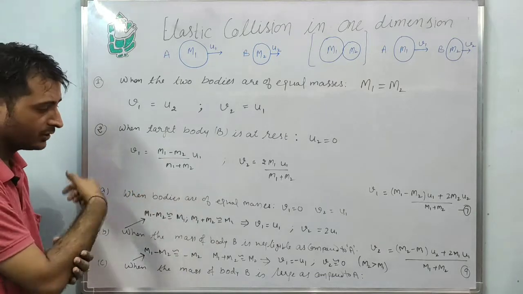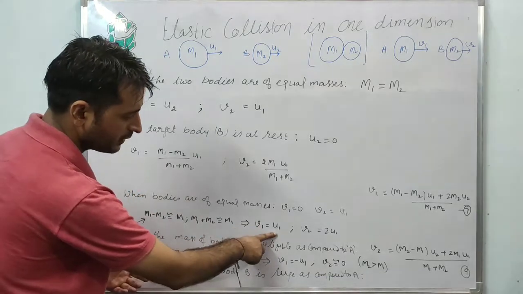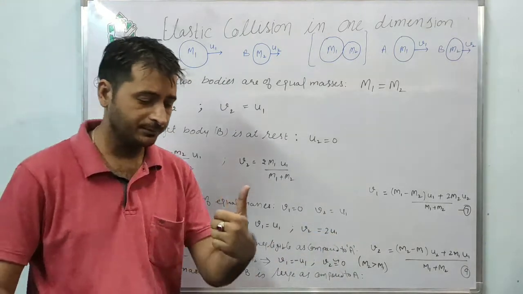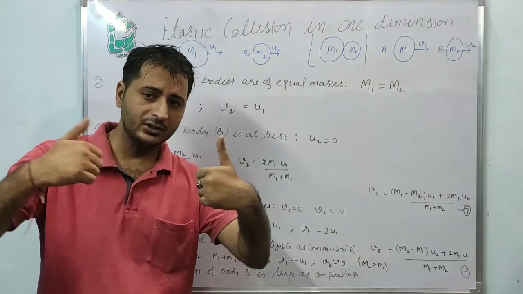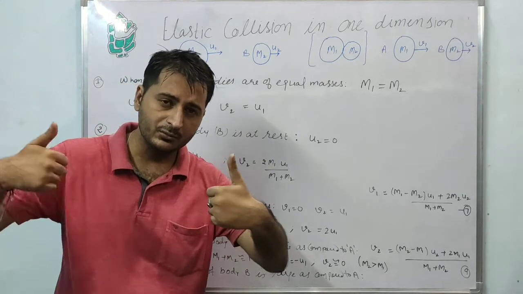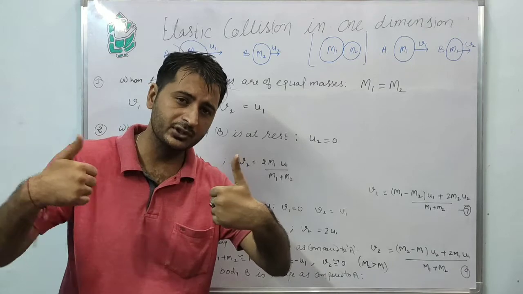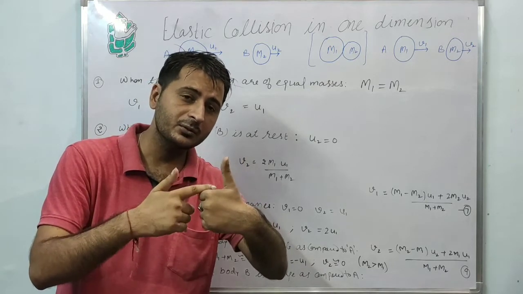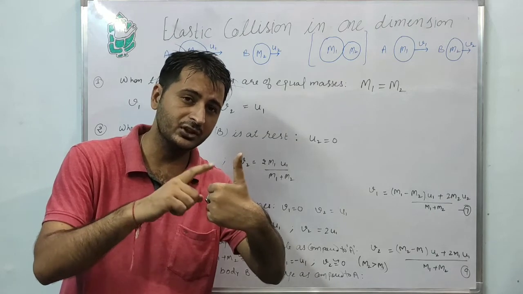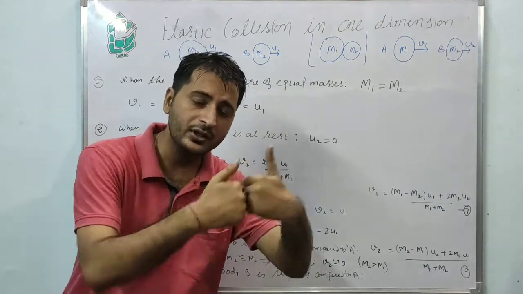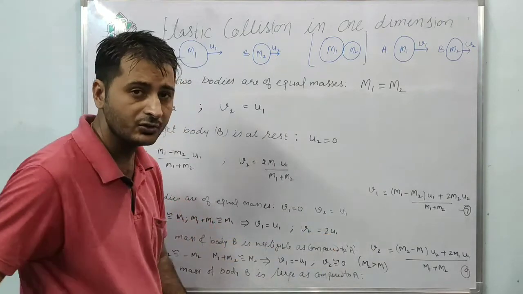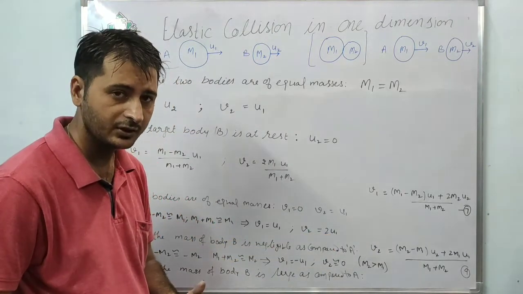At that time the equations become V1 equals U1 and V2 equals 2U1. So what does it mean? When the target mass is negligible, body A after collision moves with the same velocity, but the negligible-mass body will move with a velocity twice that of body A. So V2 equals 2 times U1. Okay.